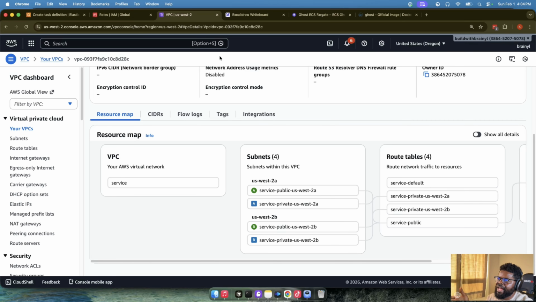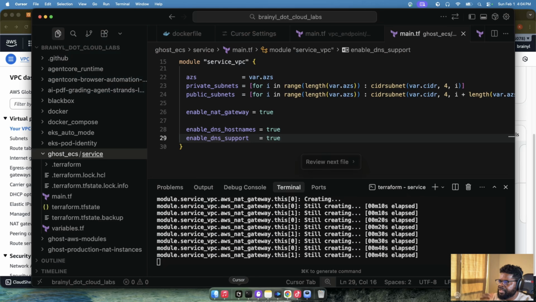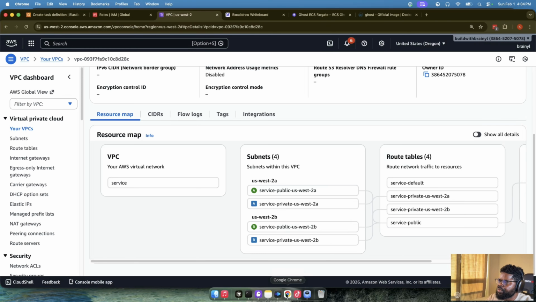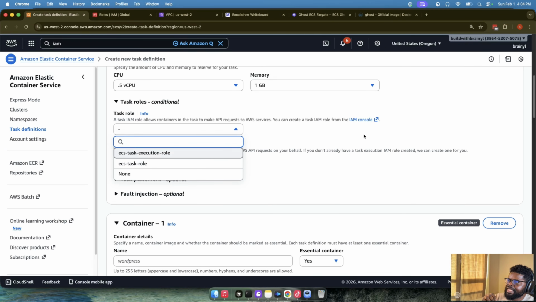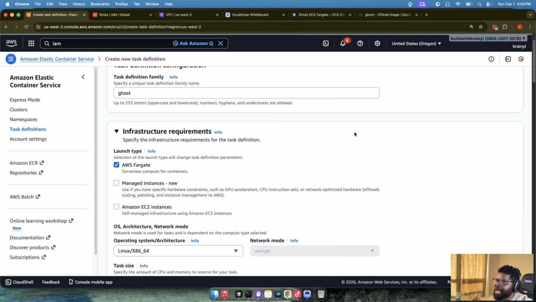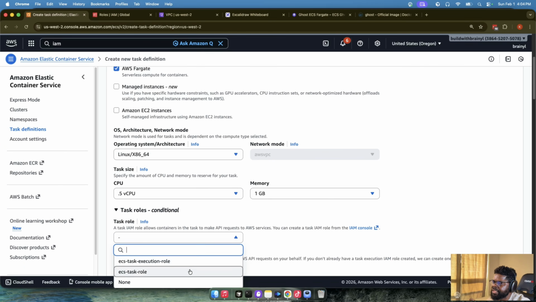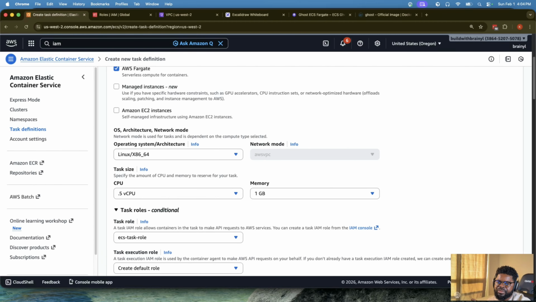Okay, good. So once we have the VPC already set up with Terraform, that's the beauty of it. Let's let it do its thing. The next thing we want to do is we're still trying to create a task definition. So here I'm just going to do the task role itself. For the task definition, we know that we need a task role, right? So we need a task role. Let me just confirm. Let's see.